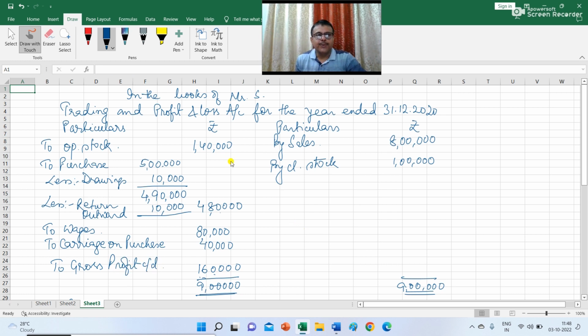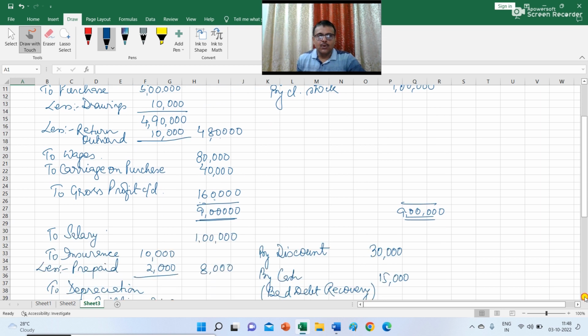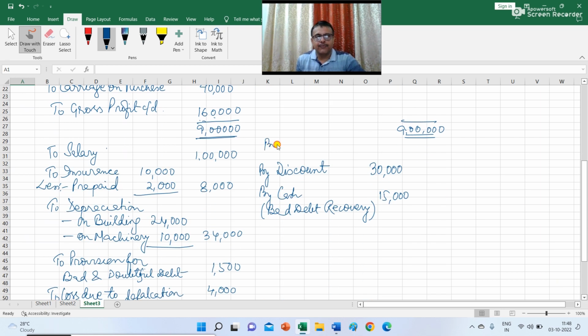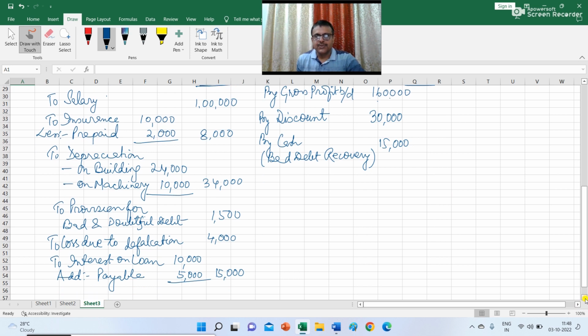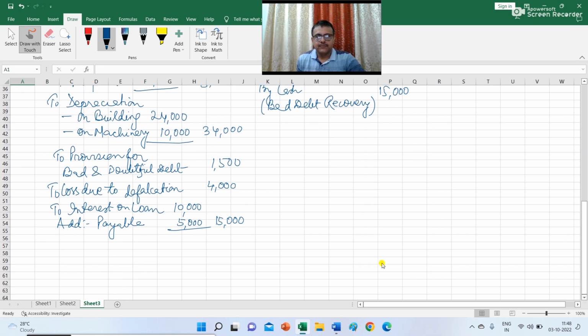On the debit side you have opening stock of 1,40,000, purchase 4,80,000, wages 80,000, carriage on purchase 40,000, and gross profit of 1,60,000. The gross profit will be brought down here in the profit and loss account, by gross profit 1,60,000, and the total of the credit side of the profit and loss account is 2,05,000. The difference represents the amount of net profit.